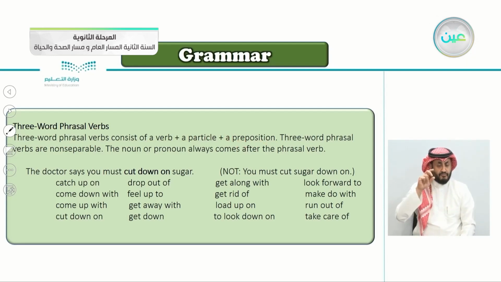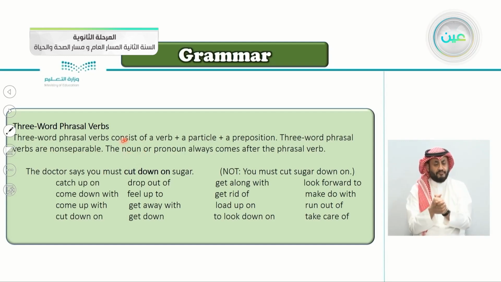These are the three parts. Three-word phrasal verbs are non-separable. You cannot separate them. The noun or pronoun always comes after the phrasal verb, whether it's a noun or a pronoun.